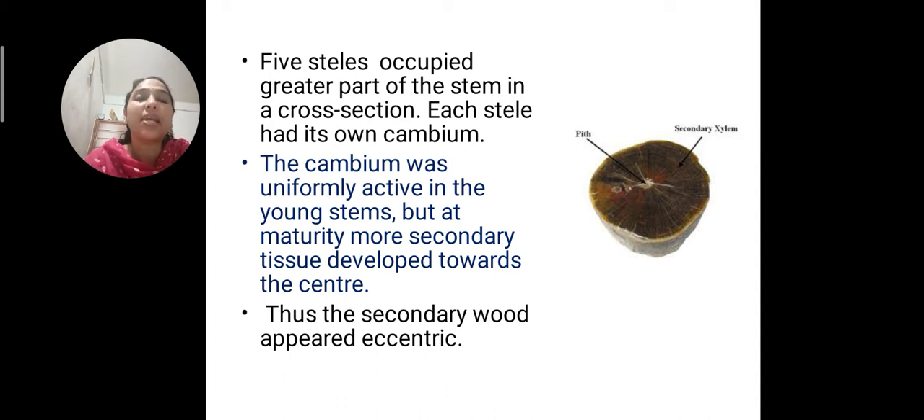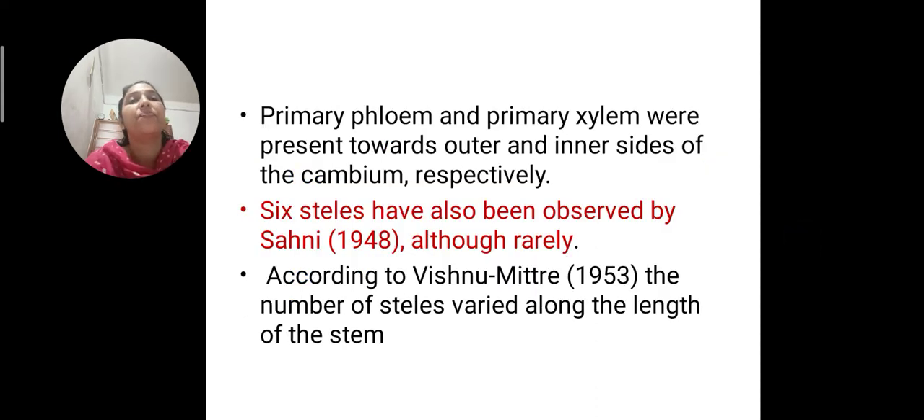Okay. Then secondary wood is usually eccentric, meaning from center to outside. The center is the more active region. Then primary phloem and primary xylem are present at the outer regions. So in the dicot stem after secondary thickening, the primary phloem is shifted to the outside and the primary xylem at the center. But here both are present towards the outer region, and the xylem towards the inner region. Okay.